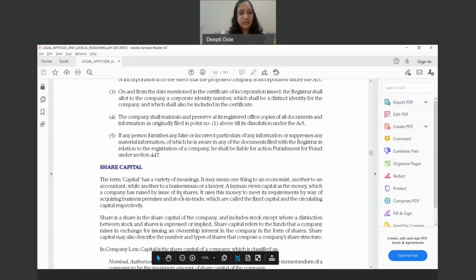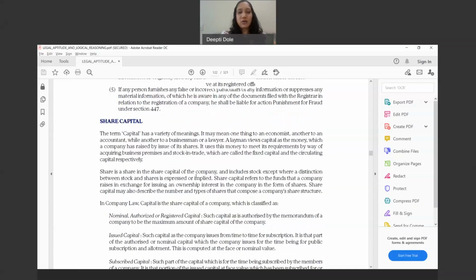Now we are going to see what share capital is. Like I told you, the definition differs from an economist's perspective. For an accountant, it is the money which has come into the company. For a businessman, it is the investment he makes, and that investment can take varied forms. But from the Companies Act perspective, what we are going to understand is the various types of share capital.